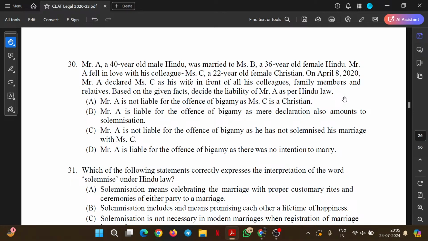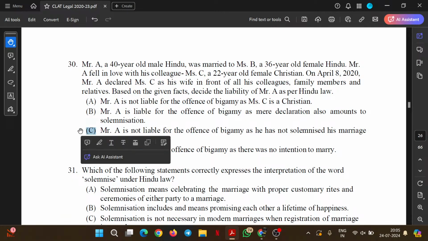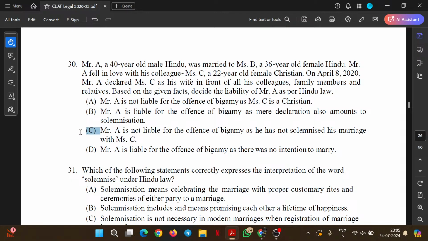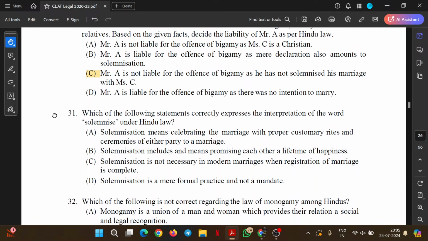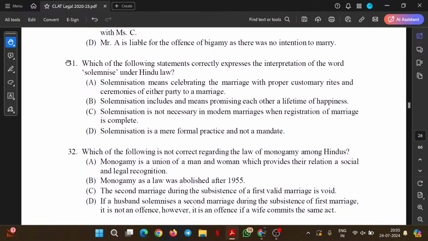Mr. A is not liable for the offense of bigamy as he has not solemnized his marriage with Miss C. Fair, a good option. And Mr. A is liable for the offense as there was no intention to marry. No, we aren't talking about intention, so we'll choose option C as the most appropriate answer and we'll move on.